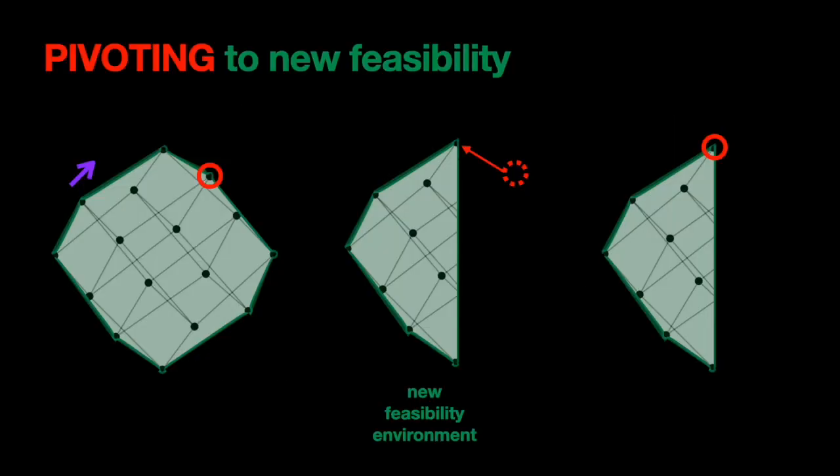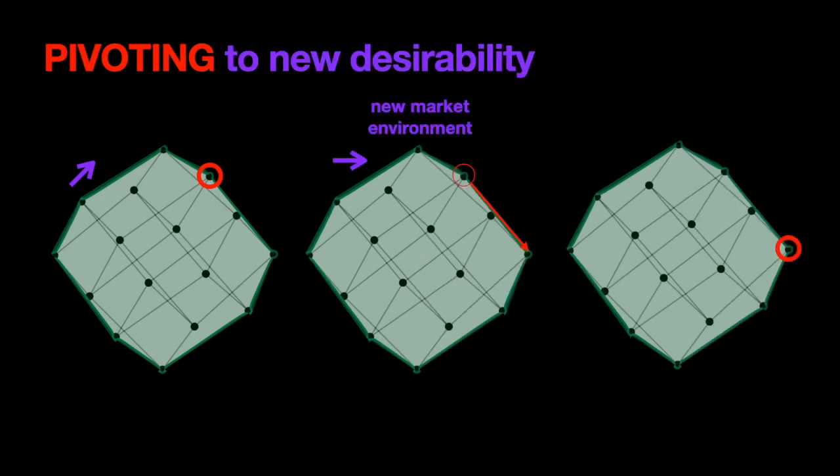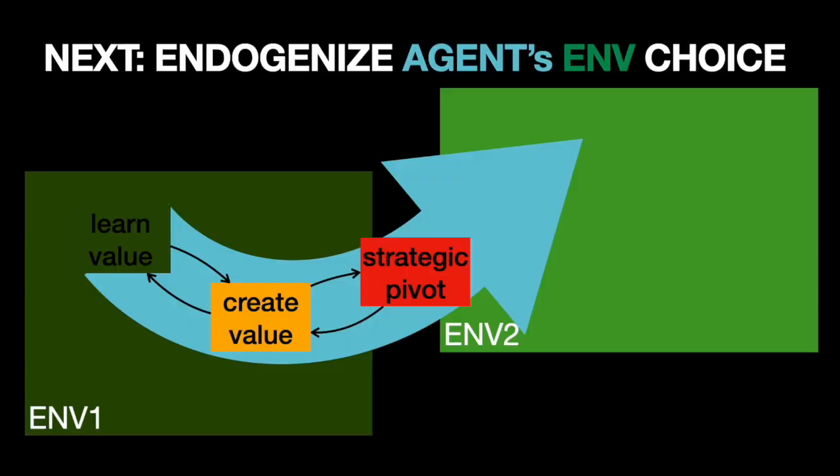Given this geometric understanding of the polyhedron, it's easier to understand pivoting to new feasibility. As in the second figure, the feasibility space is halved, and this changes the optimal solution from the first red dot to the second red dot. Whereas in the new desirability, the objective function, the purple arrow, changes direction. That results in the change of the red dots. Starling's next step is to explain strategic pivot, meaning how the agent chooses the environment.